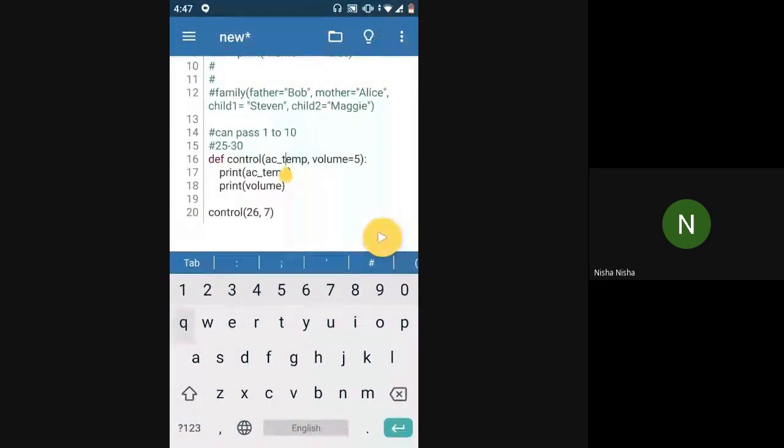Okay, I'll tell you why this is the case. If I just remove this and put it at the end, and now I'm just passing 26, how will Python understand whether this is supposed to be mapped to volume or to AC temperature?